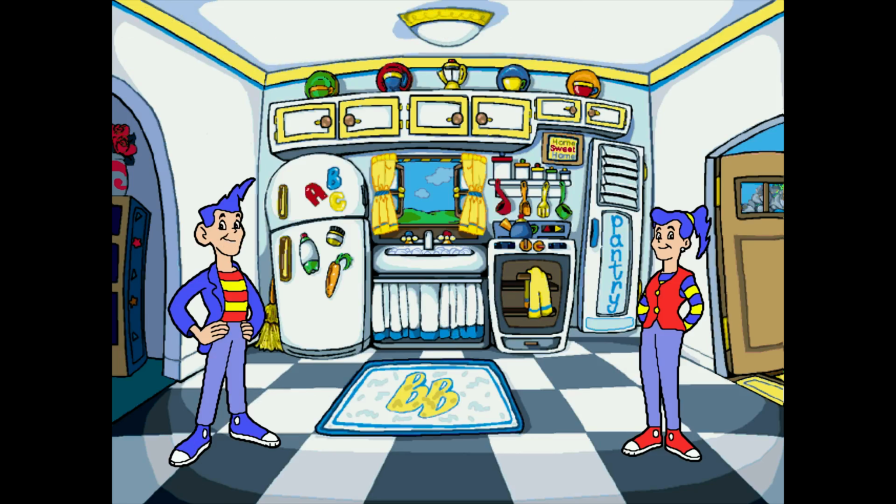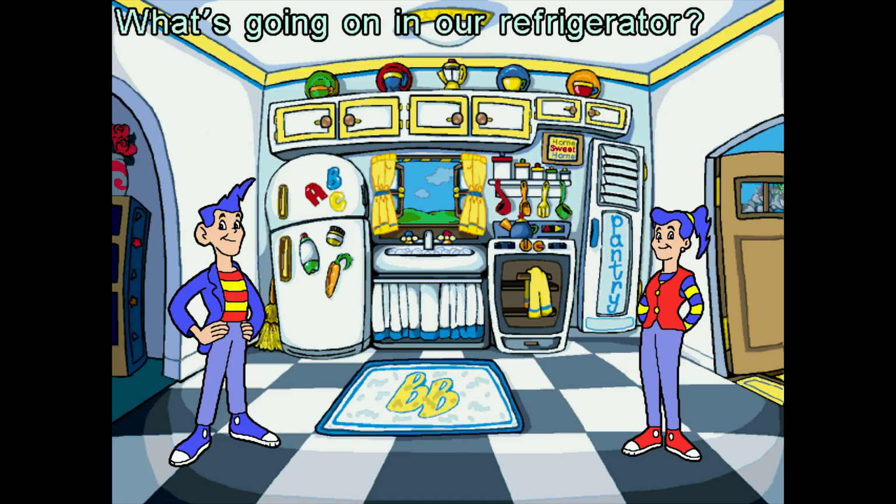It is kind of bad that there's no quick travel system, because that means there are going to be games here that kids won't even find. You really would need a walkthrough just to find all the different puzzles. It seems like there are two here, one in the refrigerator and one in the sink, and then we'll move on. What's going on in our refrigerator?